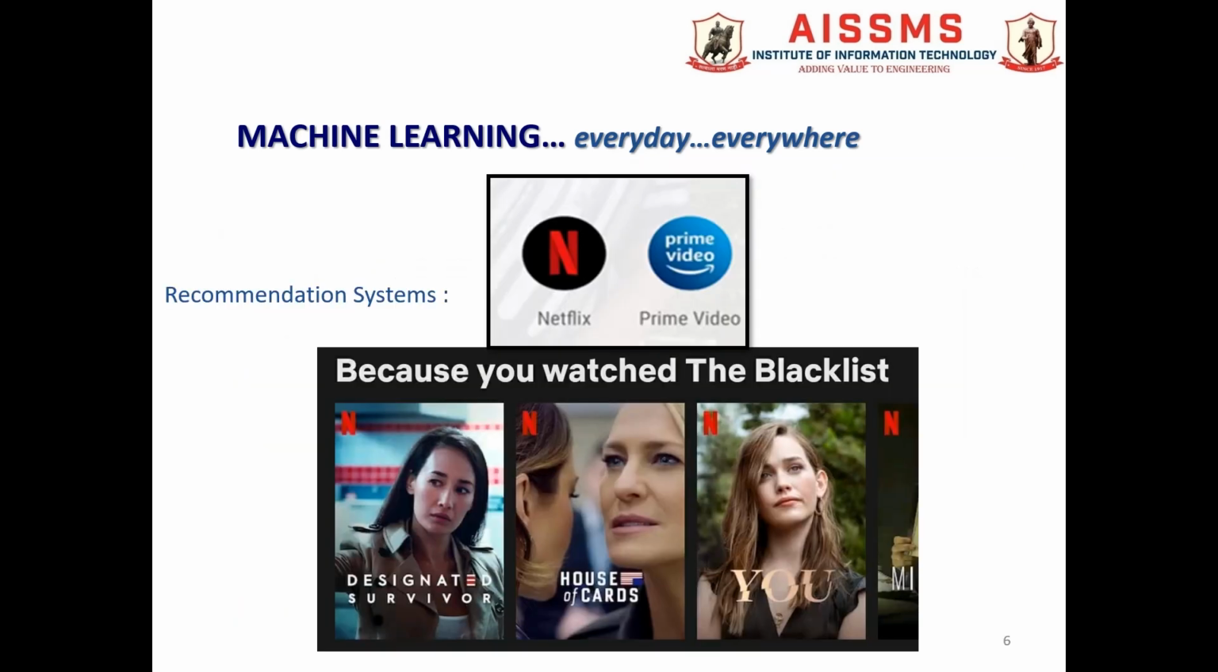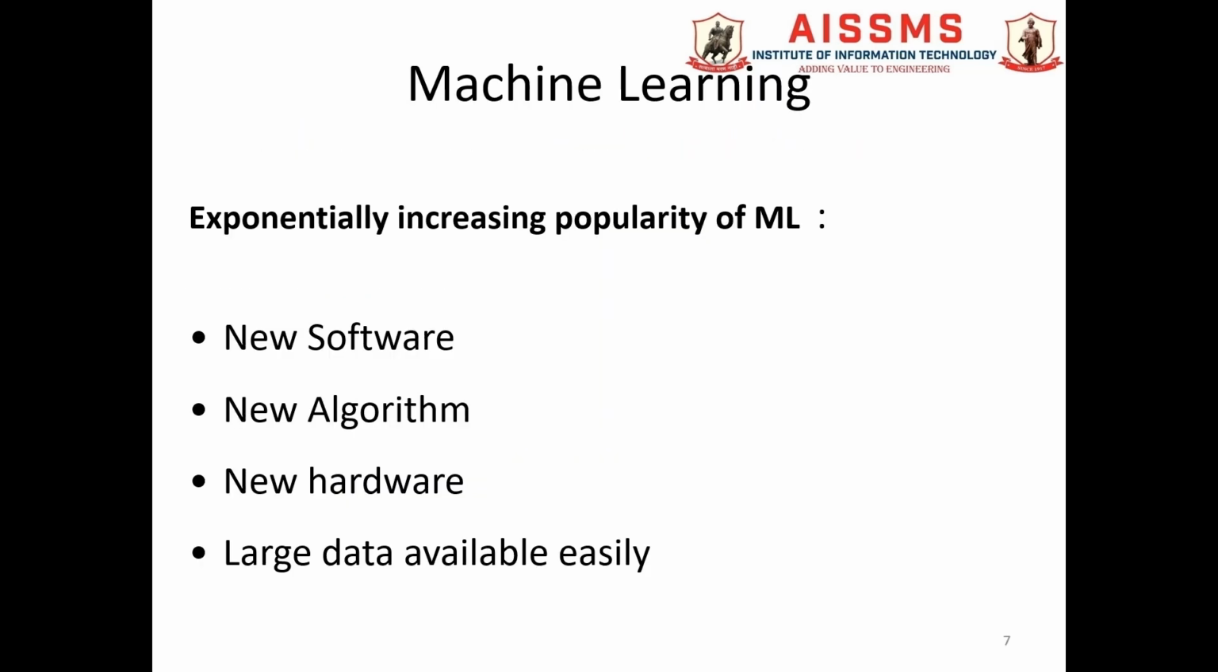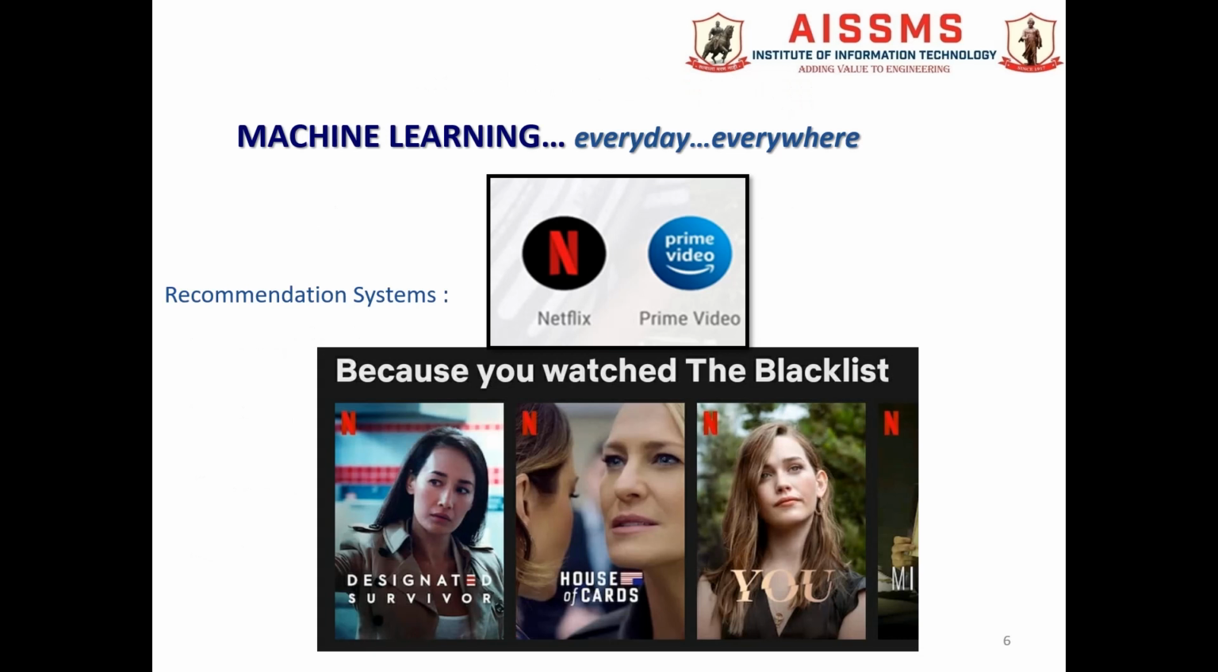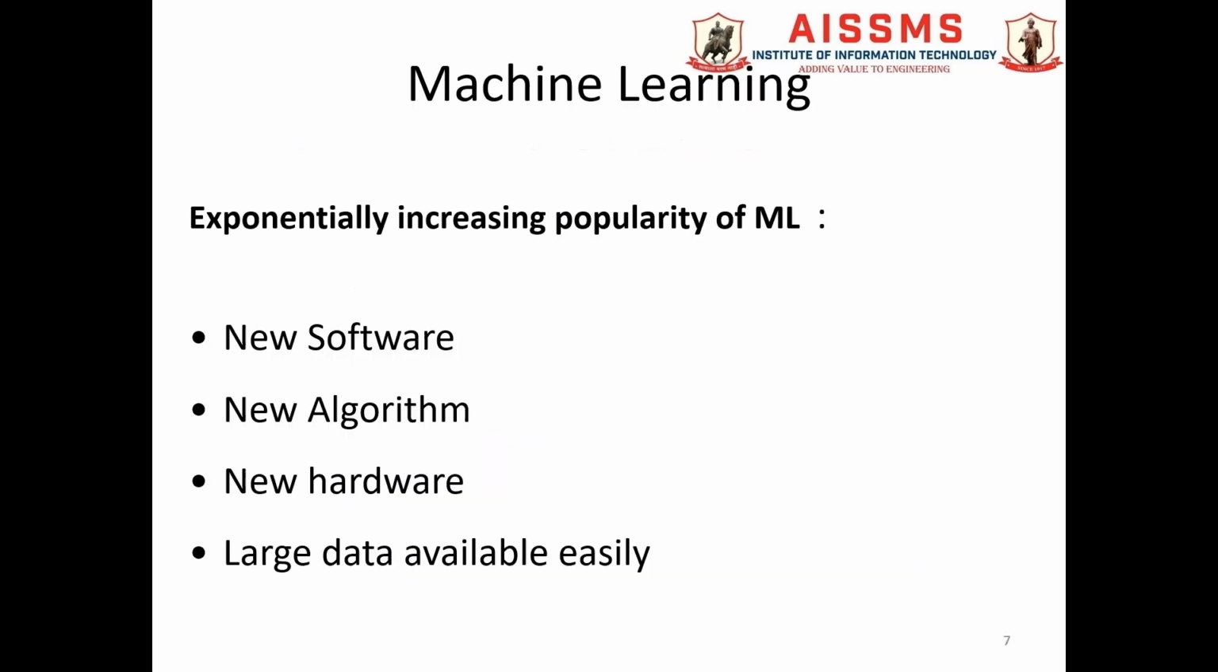We are using Netflix and Prime Video every day at our home. Whenever we try to watch any movie, some movies are recommended by the system. Based on the history of our watch, the movies will be recommended. That is the best example of a recommendation system. So this is how in our daily life we are coming across so many applications of machine learning. That's why machine learning is taking a mega stride nowadays.